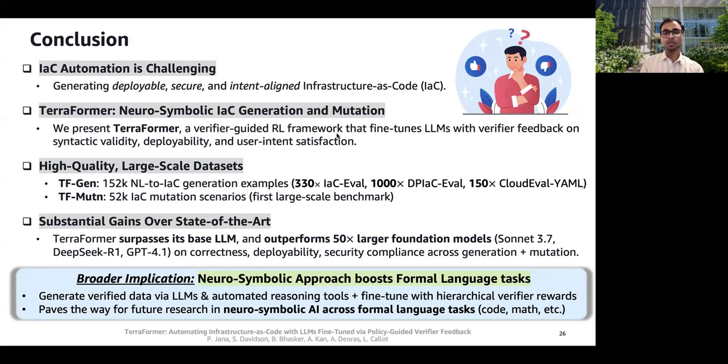But the broader implication goes beyond the tool Terraform. The core insight is that we can generate verified data using automated reasoning tools, then fine-tune with hierarchical verifier rewards, and it's a general recipe that applies to any formal language task like code generation, mathematical reasoning, and hardware design. And TerraFormer is a proof of concept that small, efficiently trained models can match or exceed massive foundation models when guided with formal feedback.